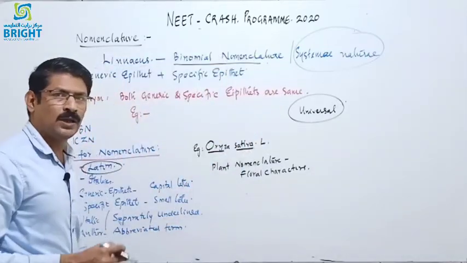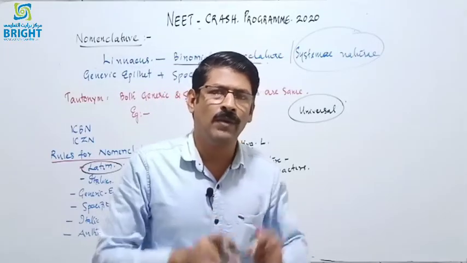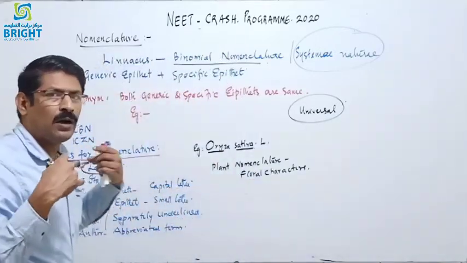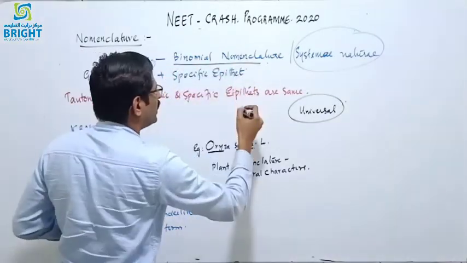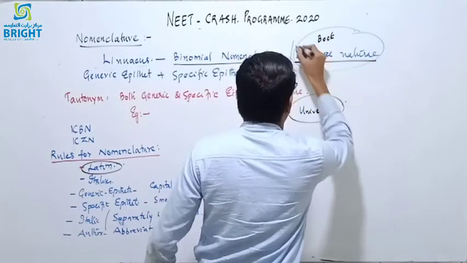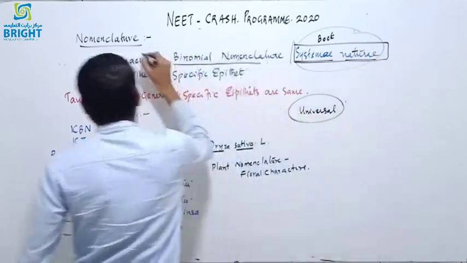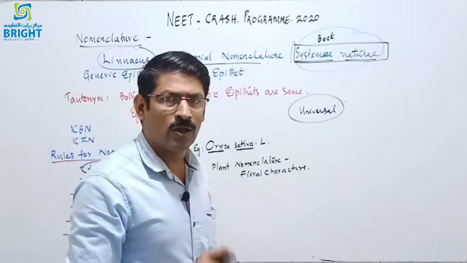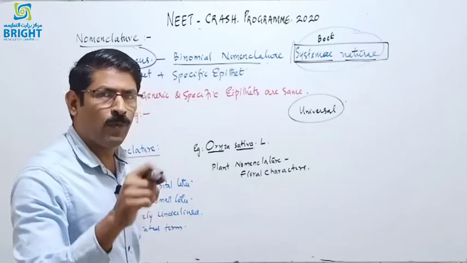Before binomial nomenclature, there was polynomial nomenclature that included different characteristics of the organism, but the name length was very long, so it could not be remembered by the people. So Linnaeus introduced binomial nomenclature, and he described it in his book called Systema Naturae. It is important for the examination. Systema Naturae was written by Linnaeus, and he introduced binomial nomenclature, and that's why Linnaeus is called the father of taxonomy, father of binomial nomenclature, and he is also called the father of modern botany.